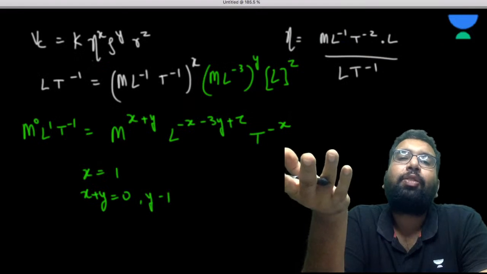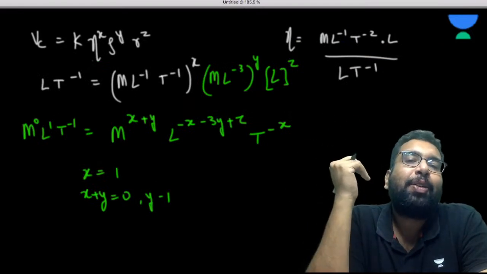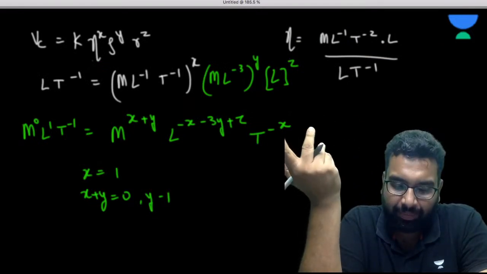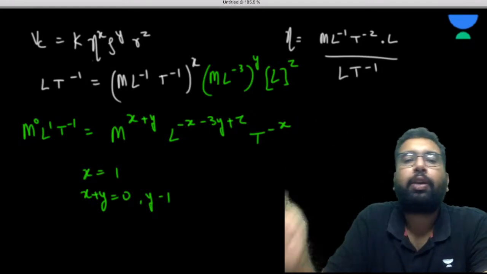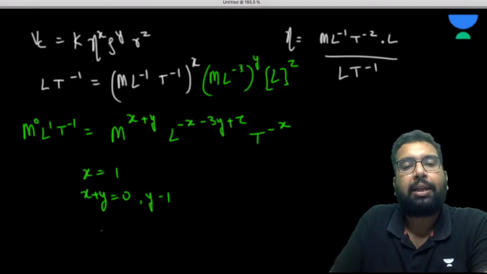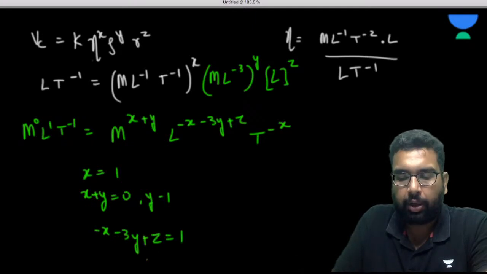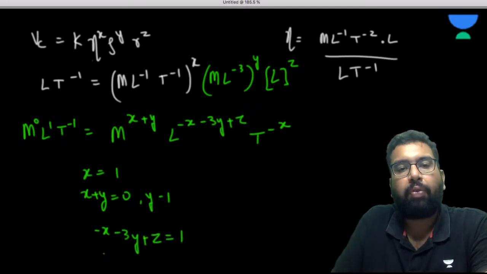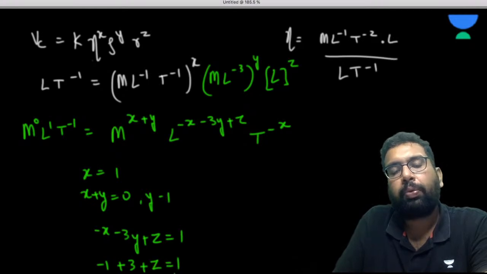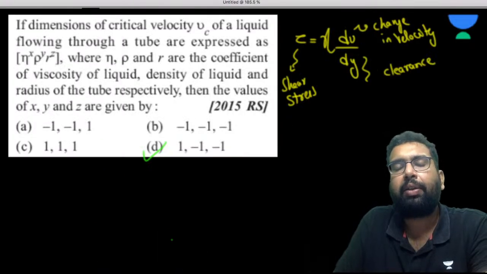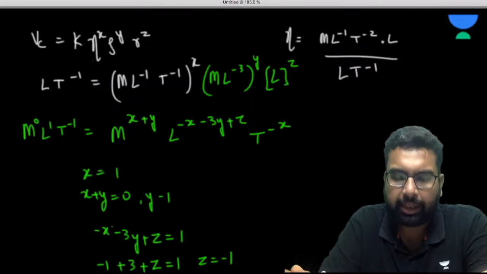Now, what is the benefit of finding the value of z? Is there any benefit? Although if you want to find it, you can put minus x minus 3y plus z is equal to 1. Now you can put the values of x and y: minus 1 plus 3 plus z is equal to 1. So from here, you are going to get z is equal to minus 1. So again, you are going to get that. But don't do this in the examination.